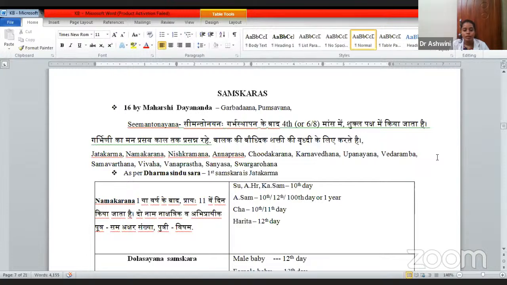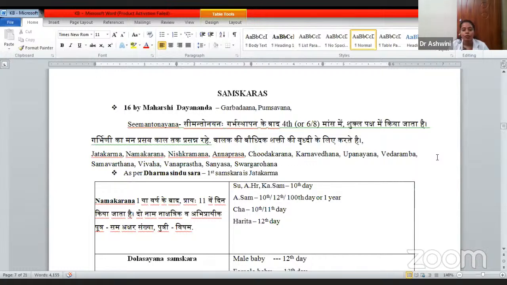After the lady has conceived, on the completion of the 4th month, or on the 6th or 8th month, this samskara is done, in the Shukla Paksha of the month. Especially in the Shukla Paksha, this function is done.